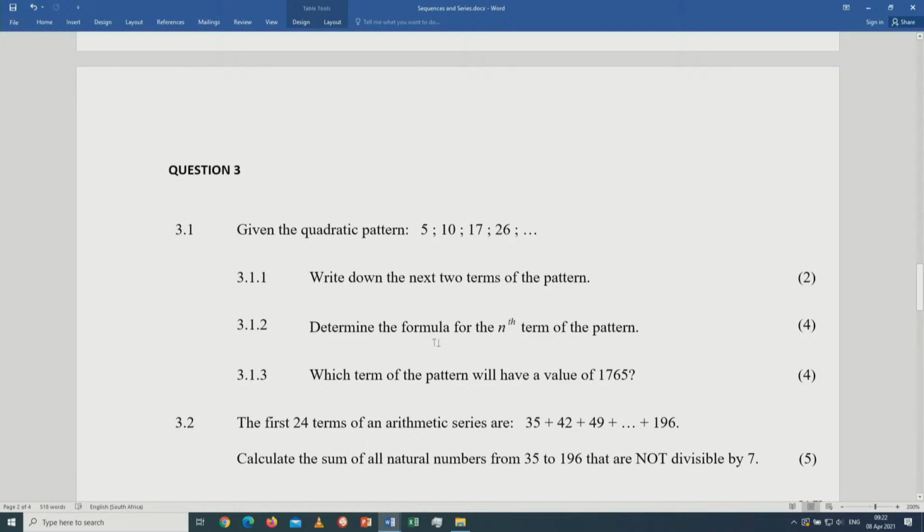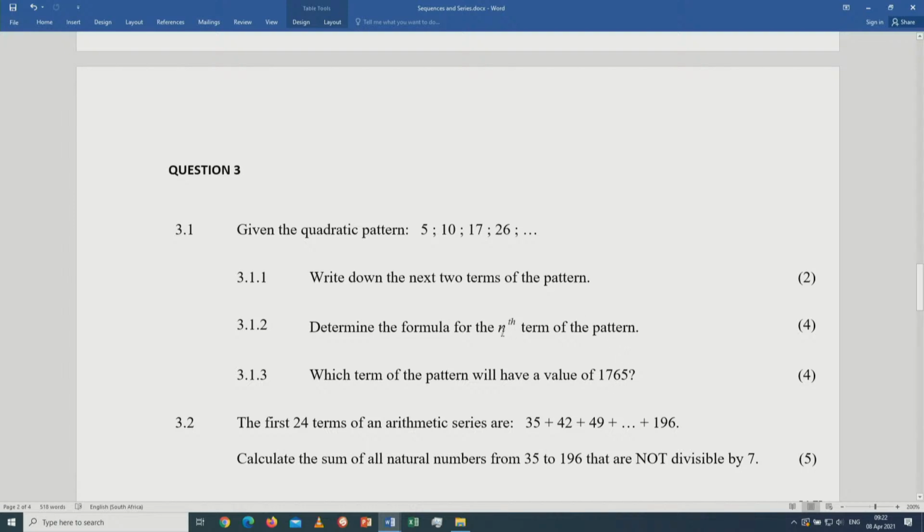Check 3.1.2. Determine the formula for the nth term of the pattern. Exactly the same as the previous one. Check 3.1.3. Which term of the pattern will have a value of 1765? How do we approach this one?